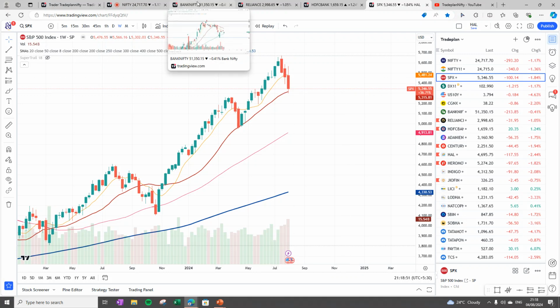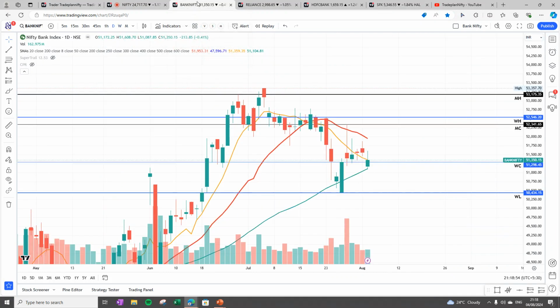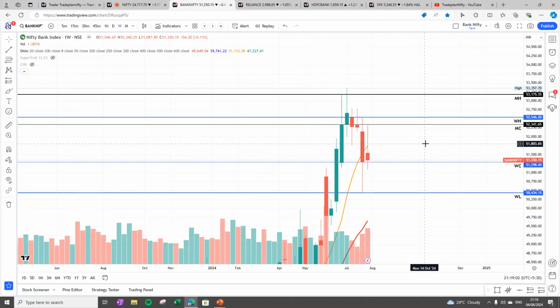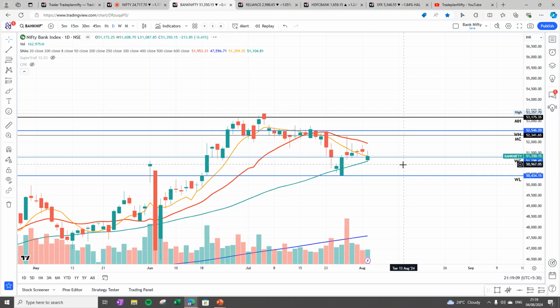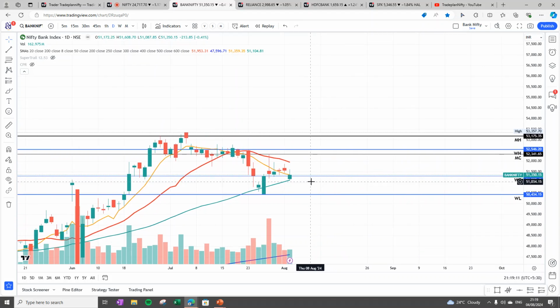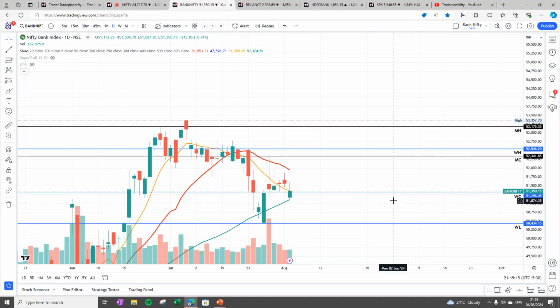So with that in background, let's have a look into the domestic market. When we look into Bank Nifty, on the daily chart it has taken a support on the 50 bar moving average, and on the weekly chart it has just gone below the 8 bar. So on the daily chart, Bank Nifty is at the support of the 50 bar, which is at 51074, but definitely below the 20 and 8 bar moving averages. So it's kind of bearish.